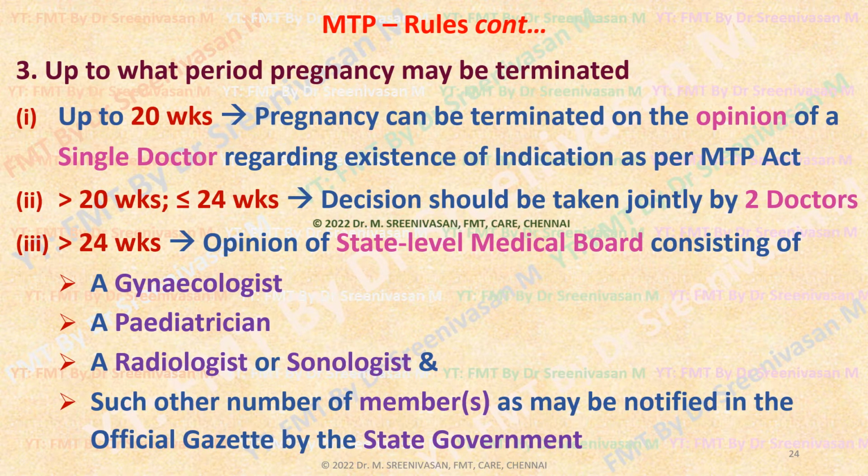Now coming to third: up to what period of pregnancy can it be terminated? According to the MTP rules of this amendment, up to 20 weeks, MTP can be done on the opinion of a single doctor regarding the applicability of the particular indication as mentioned in the MTP Act. That is what we have seen under 4 headings.